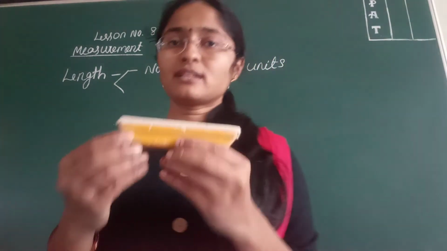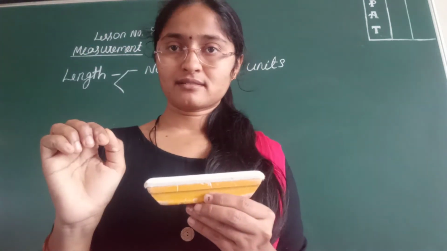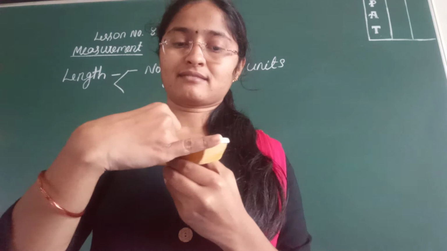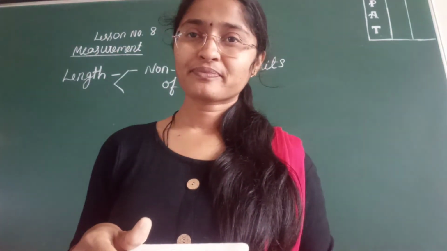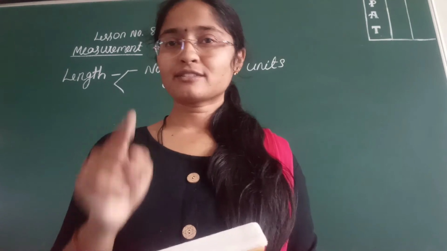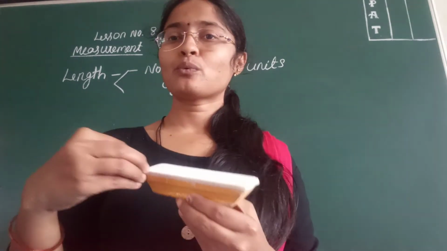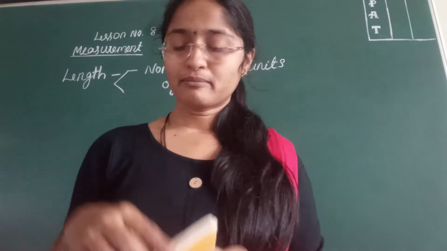See, the length of this duster I got till here. If you measure this duster with your hand, you may get till here, and only this much will remain. Why? Because your hands are small and my hands are a little bigger. So you may cover it fully by your hand.